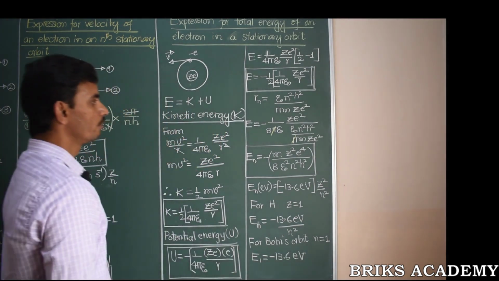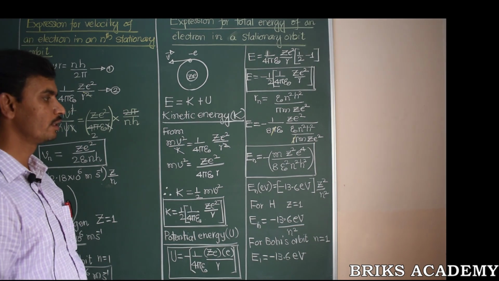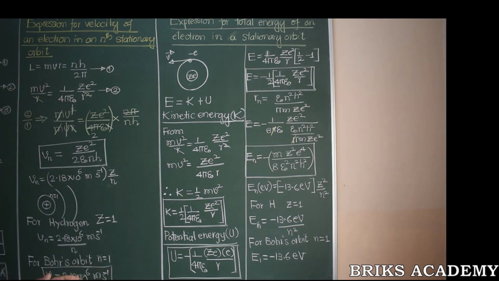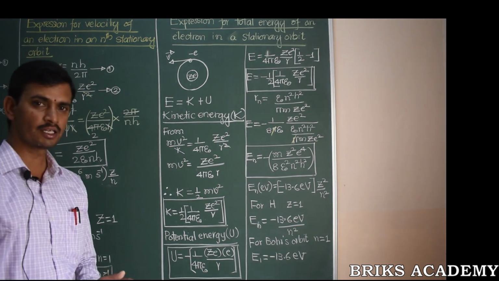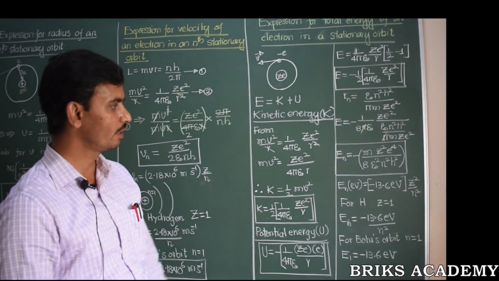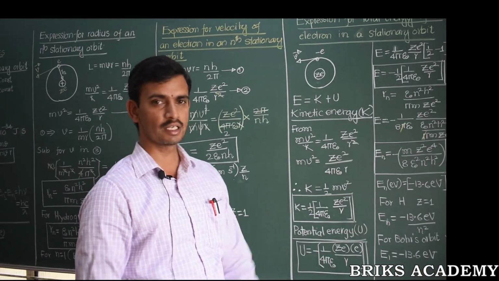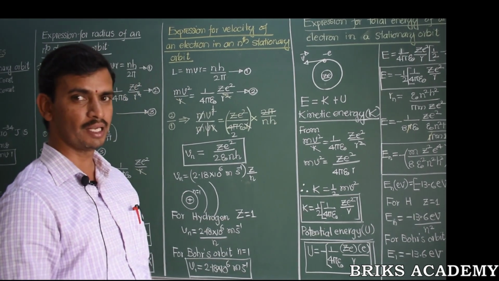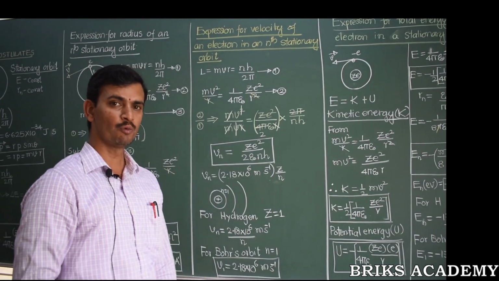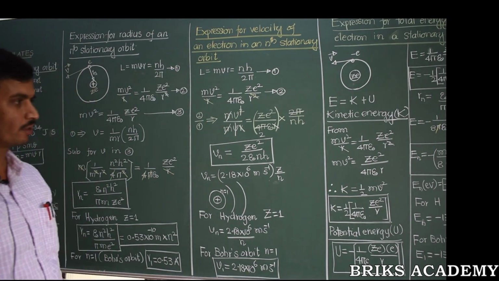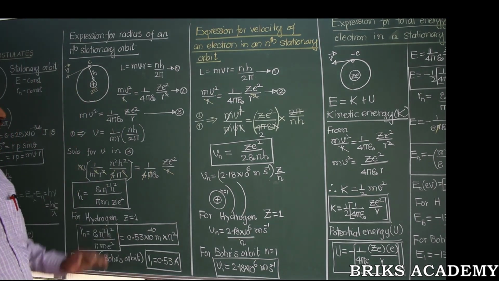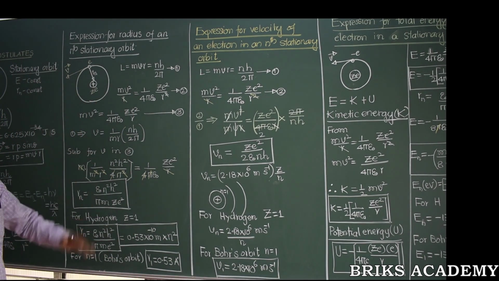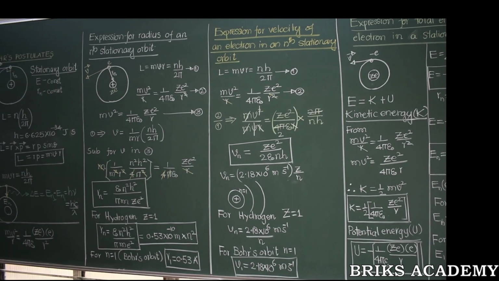So this is how we have derived almost all possible required expressions: radius of the stationary orbit, velocity in the stationary orbit, and even the total energy of an electron in the stationary orbit. We have one more last derivation in this chapter to complete, that is the expression for the wavelength of the radiation emitted when an electron jumps from a higher energy orbit to a lower energy orbit. We'll just do that last derivation to complete this chapter.